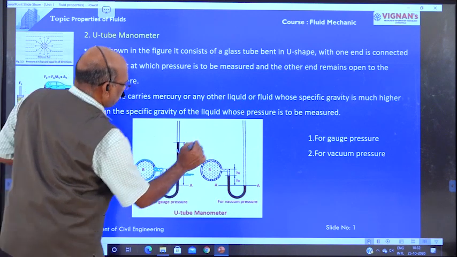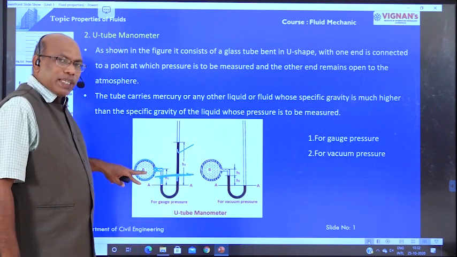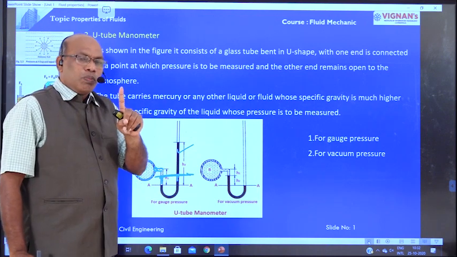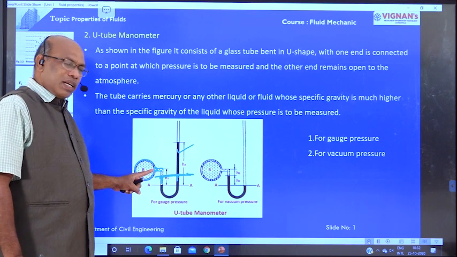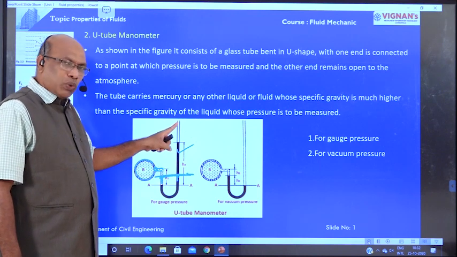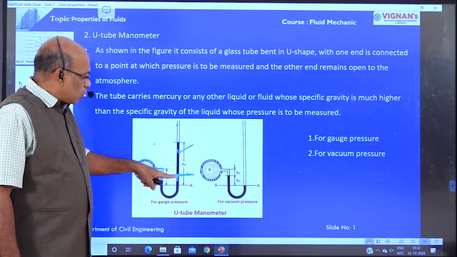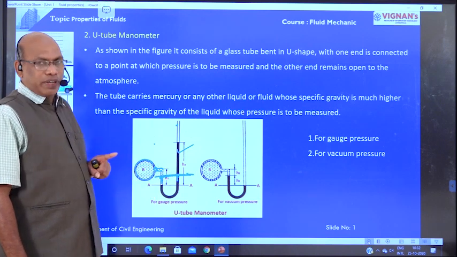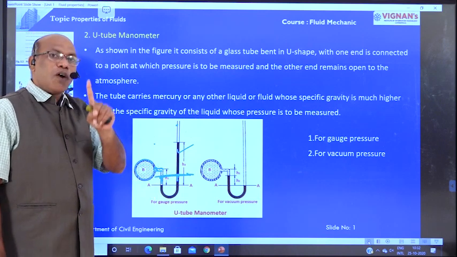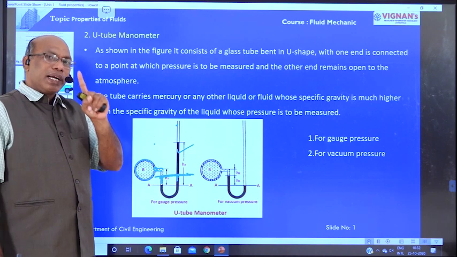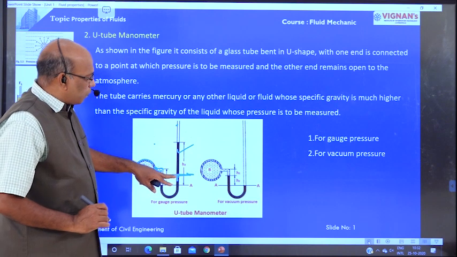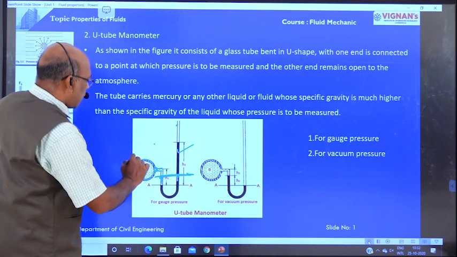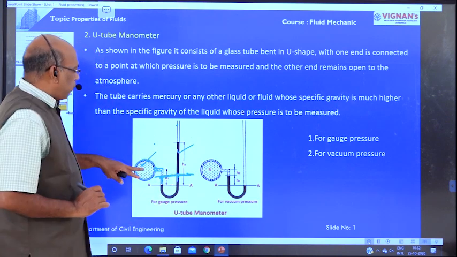This is mercury. In the case of the U-tube manometer, one end is connected where the pressure is to be determined, and the other end is open to the atmosphere, and this U-tube is filled with heavy liquid. The specific gravity of this heavy liquid is greater than the specific gravity of the flowing liquid in the pipe.